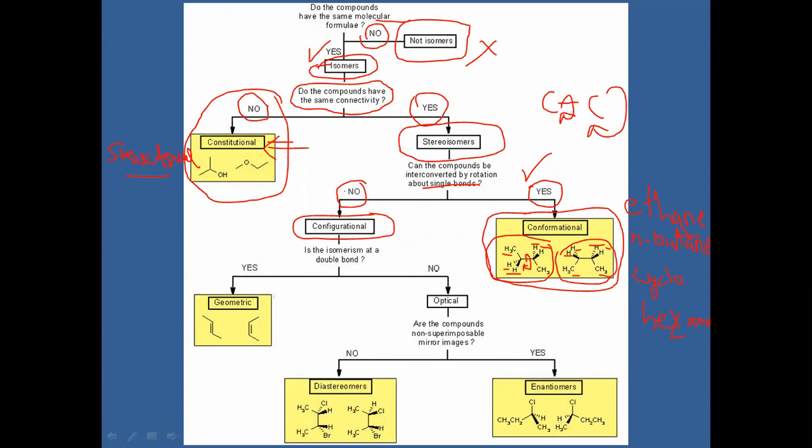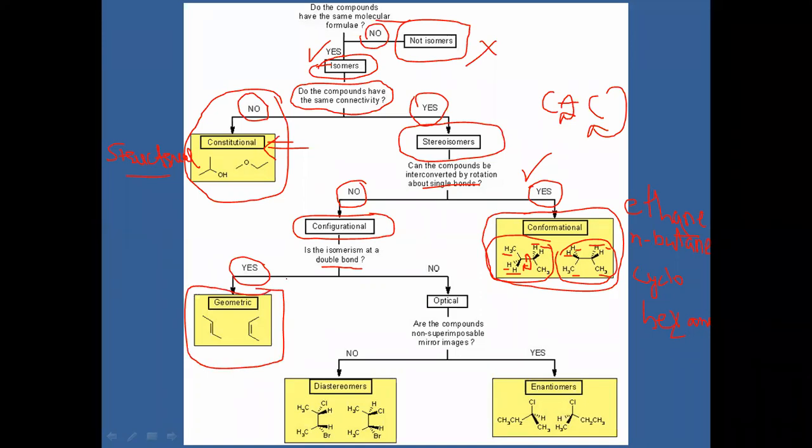Above, in stereoisomerism, carbon-carbon single bonds came up. Here, if the isomeric form has a carbon-carbon double bond, and your answer is yes, then that configurational form is called geometric isomerism.